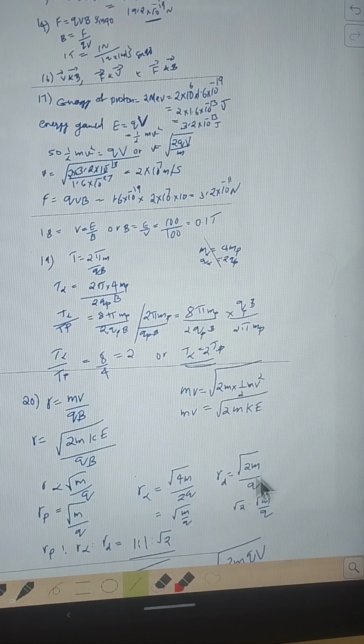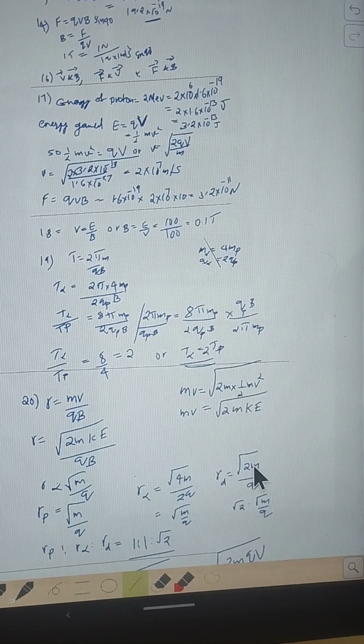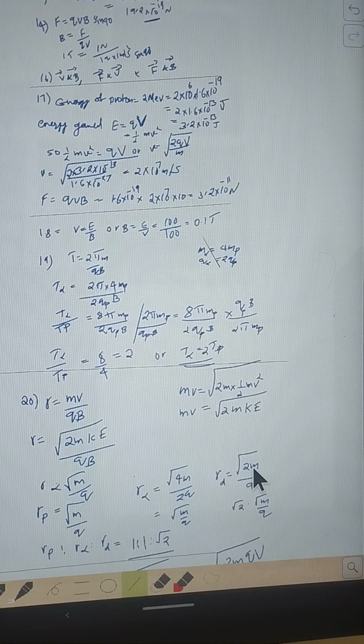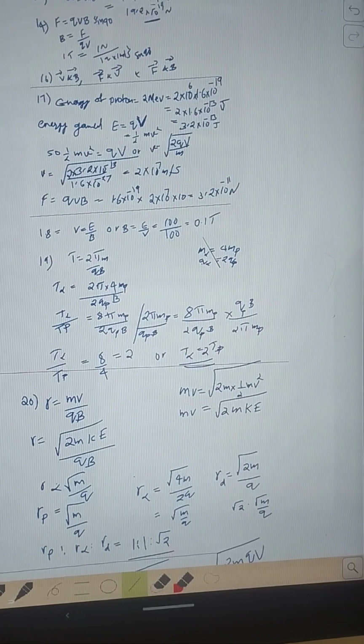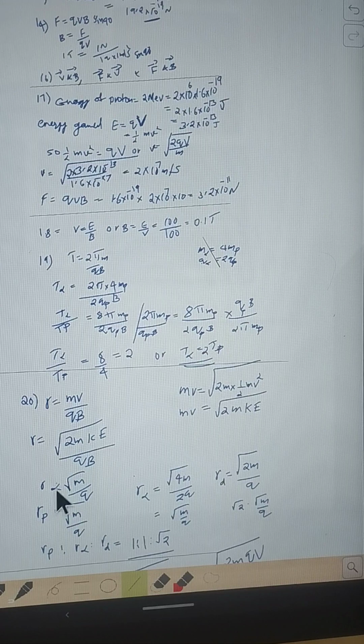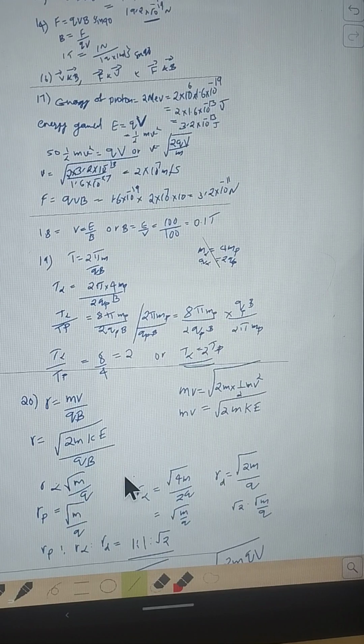And in the case of deuteron, we know the mass of deuteron is double that of proton, because radius is depending upon square root of mass by charge.